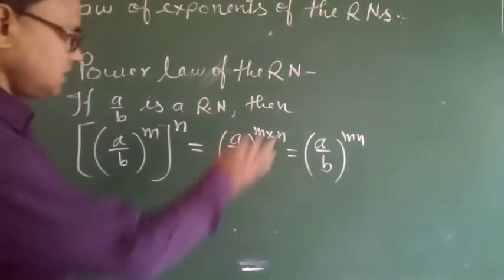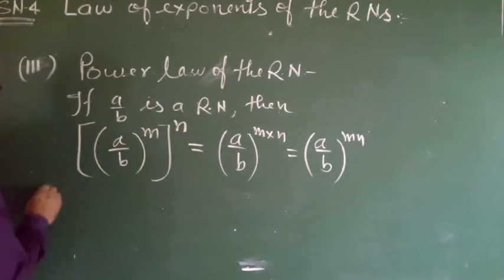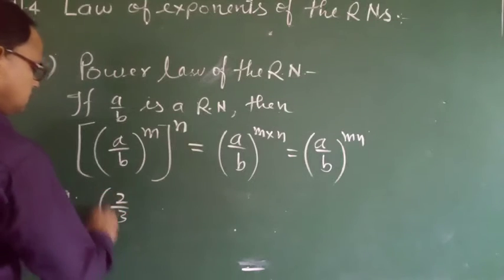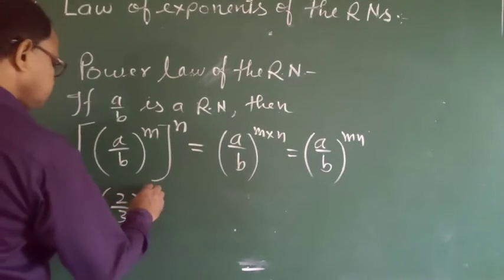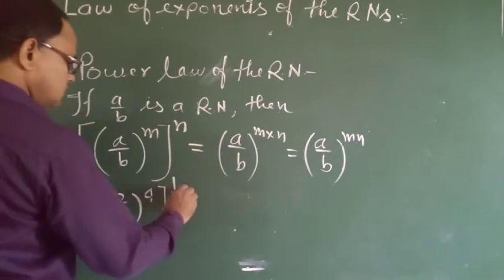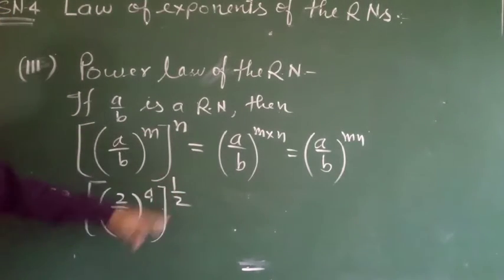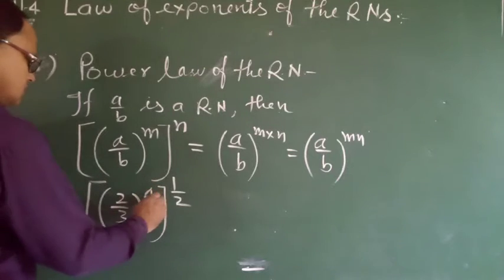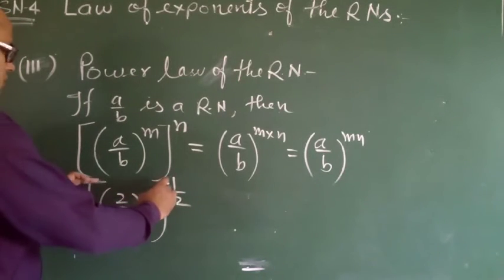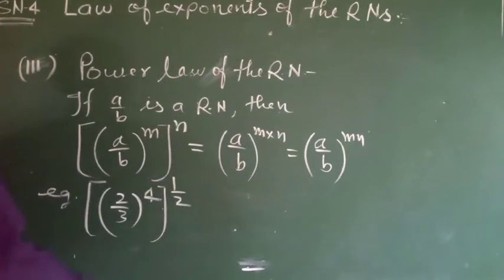Then on this basis I give you an example: 2 by 3 to the power 4, whole power 1 by 2.